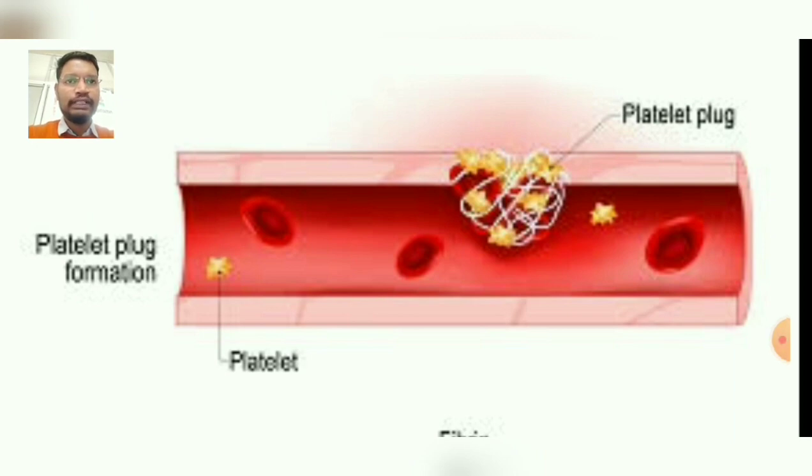All of these platelets aggregate together and form a loose temporary platelet plug, or temporary hemostatic plug, which closes the ruptured blood vessels and prevents further blood loss. This platelet aggregation is accelerated by a factor which is known as the platelet activating factor or PAF.